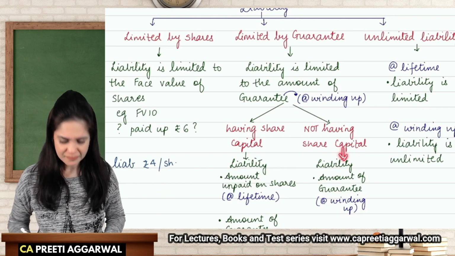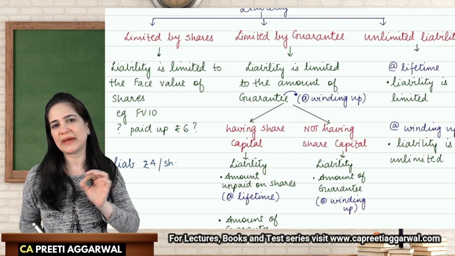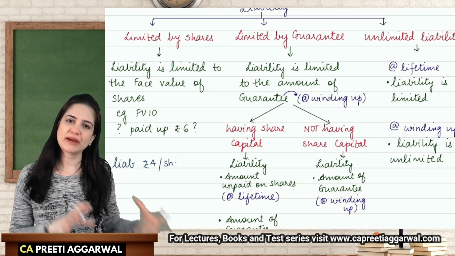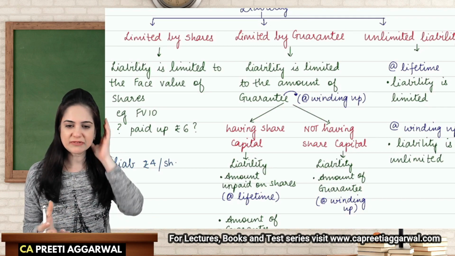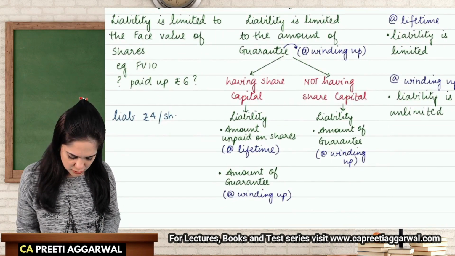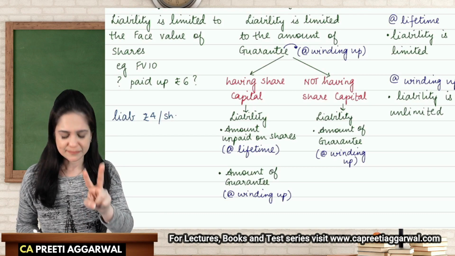In that case, there will be only one liability of the member, which he will pay at the time of winding up. But sometimes these companies may have share capital because they realize that we need members' money also. So these companies may also have share capital. In that case, there will be two liabilities.